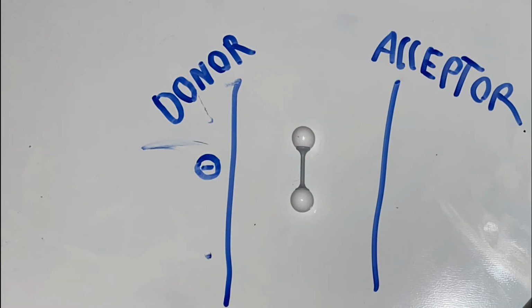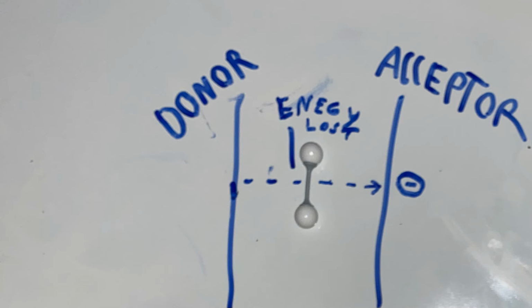In olfactory receptors, we can think of this as two plates, between which the odorous molecule sits. As electrons jump from donors on one side to acceptors on the other through the molecule, via quantum tunneling, it loses some of this energy. The olfactory receptor knows the energy of the electrons on the donor side and the energy of the electrons on the acceptor side, so it knows what the bond looks like based off these facts. With this information, along with the information of the shape of the molecule, any possible molecule can be identified. When such a molecule is identified, your brain is notified and produces the sensation of a smell.